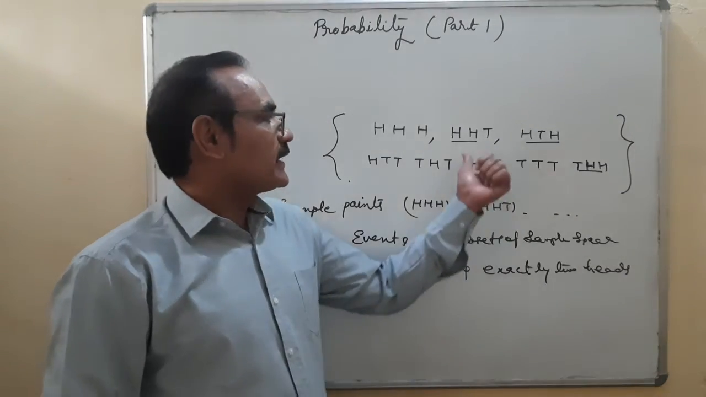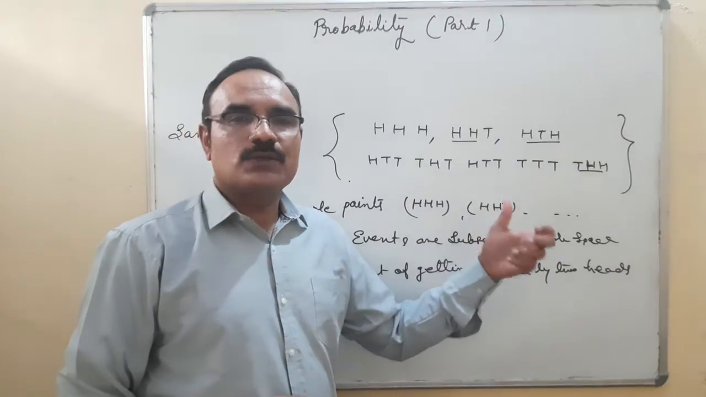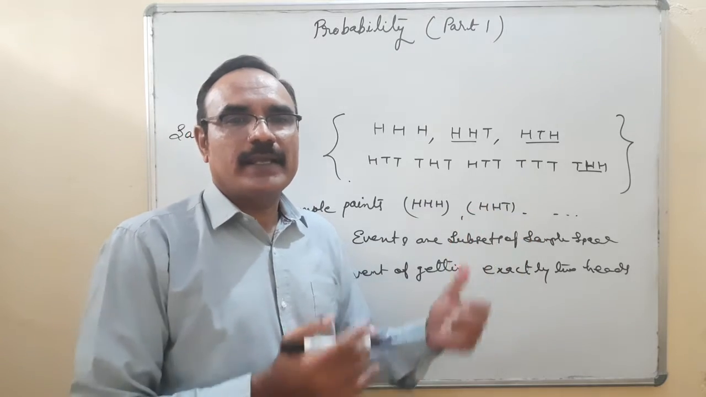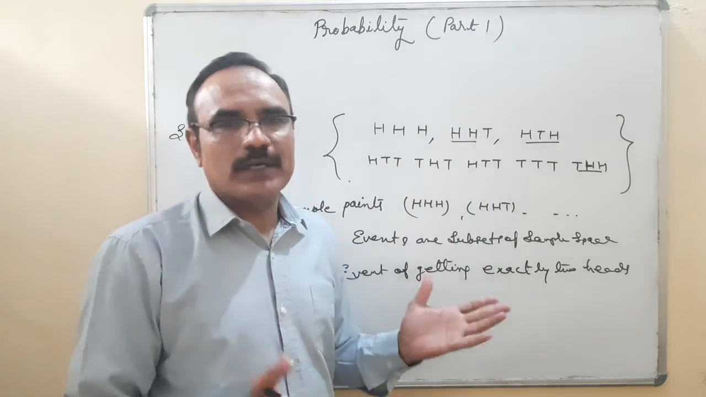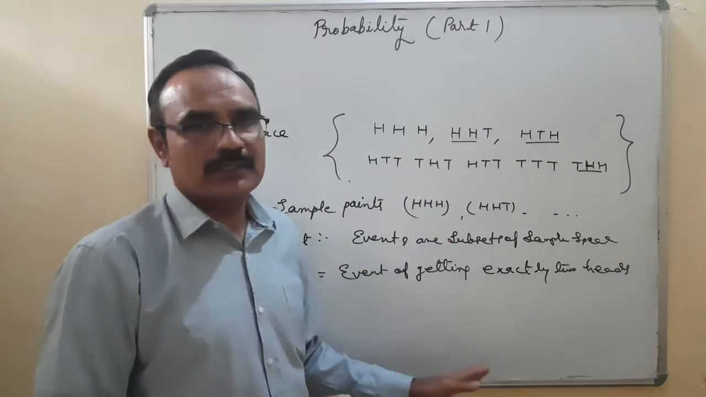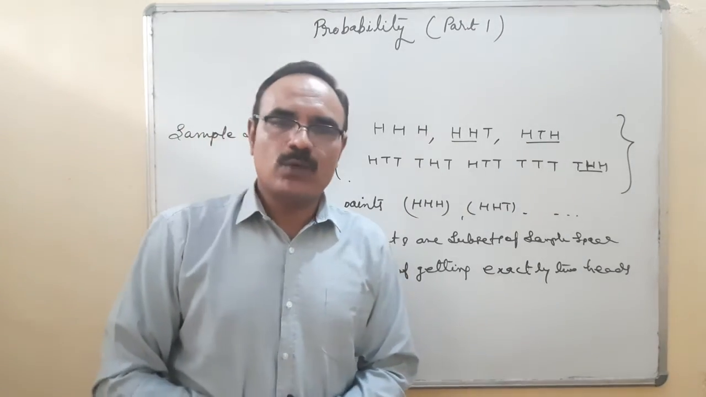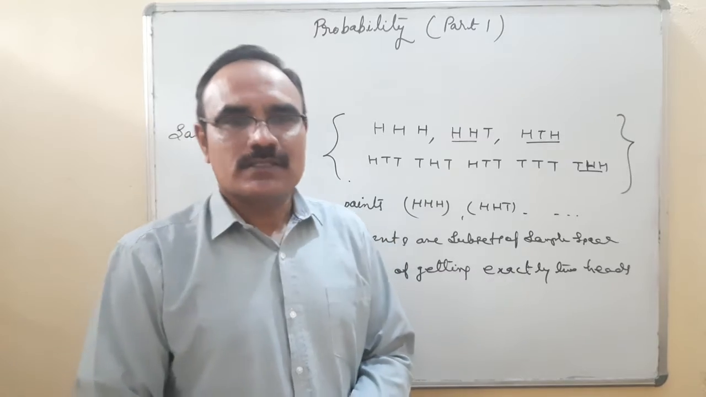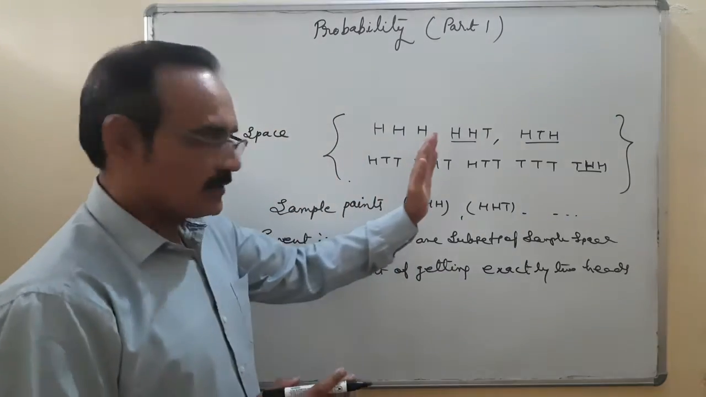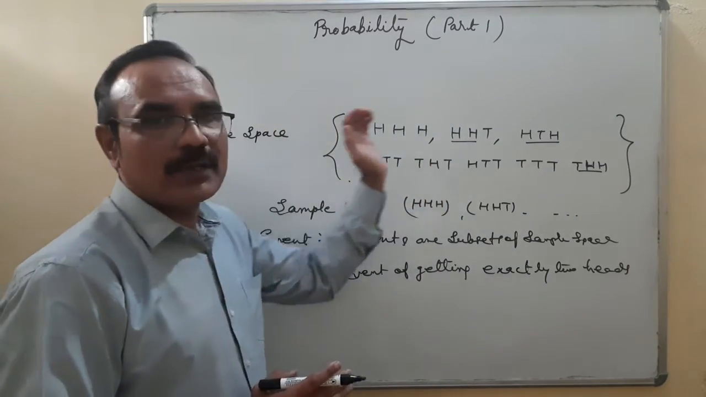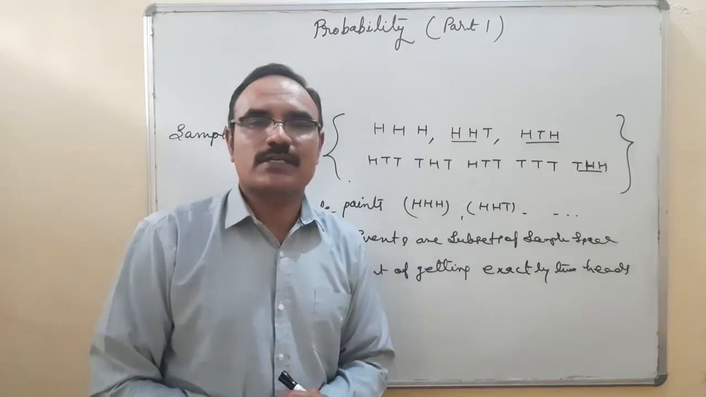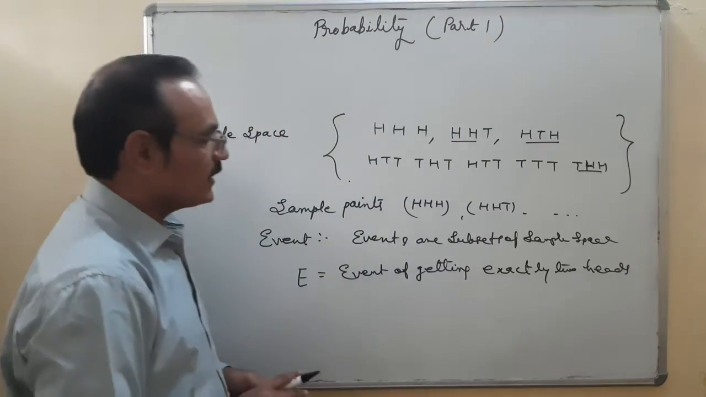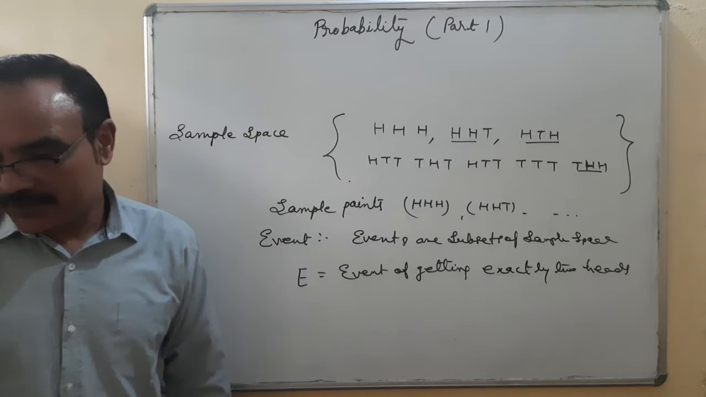Events of getting exactly 1 head, exactly 2 heads, exactly 3 heads, at least 1 head, at most 2 heads, whatever we want to write. So there are many events. We can make a list of the events. And what is called an event? Events are the subsets, that means the set which is derived from sample space. This is called a subset. Right. So these are the events.